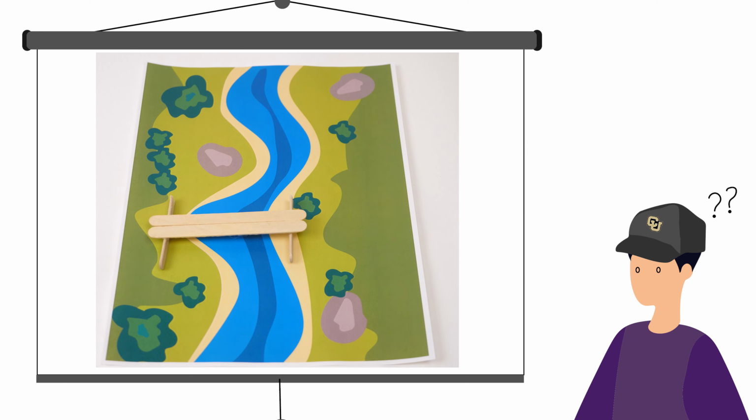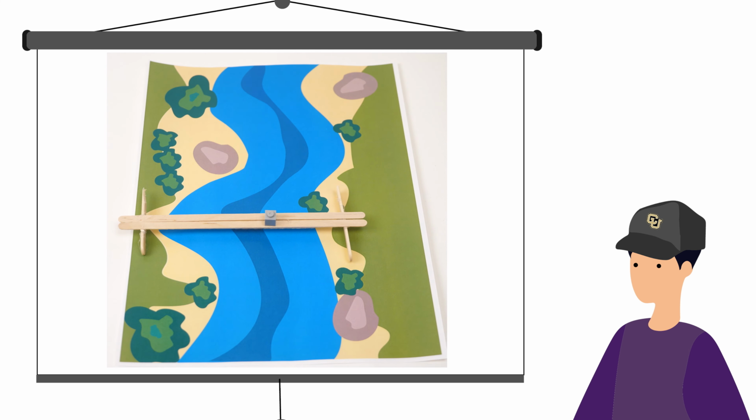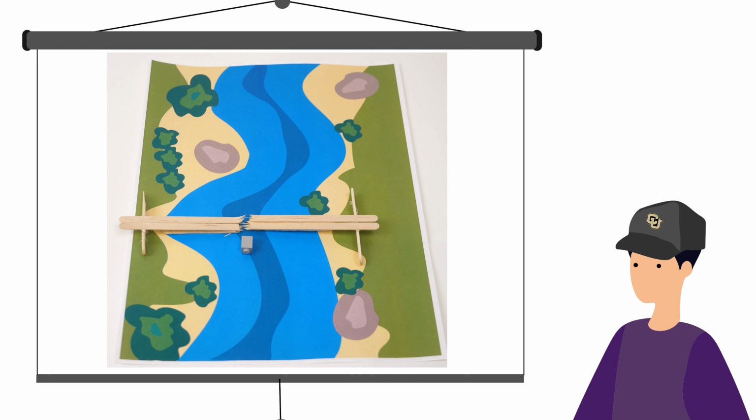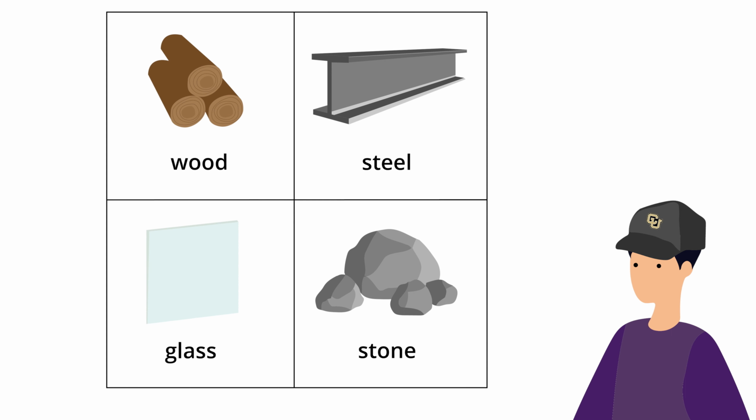Imagine a simple wooden board spanning a small stream. When someone walks over it, what would happen to the board? The board would bend downward in the middle. Would this same material be viable for a bridge over a large body of water? Probably not. The materials used for simple bridges, such as crossing a stream, show us how understanding the strength of different materials is crucial to the design and construction of bridges.